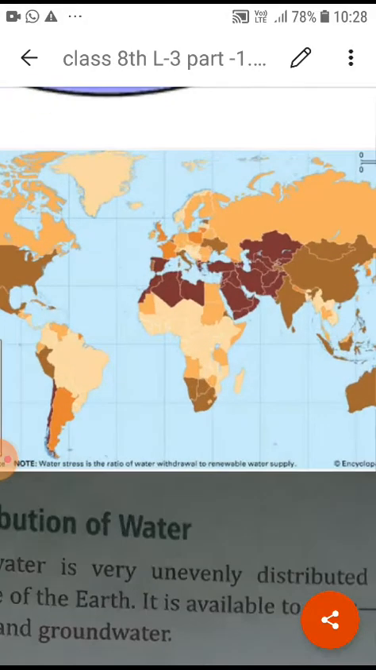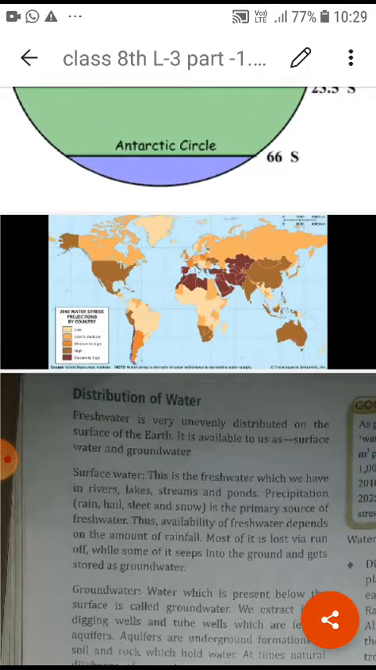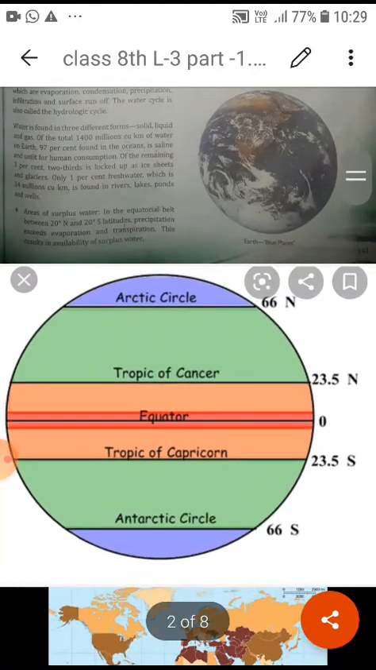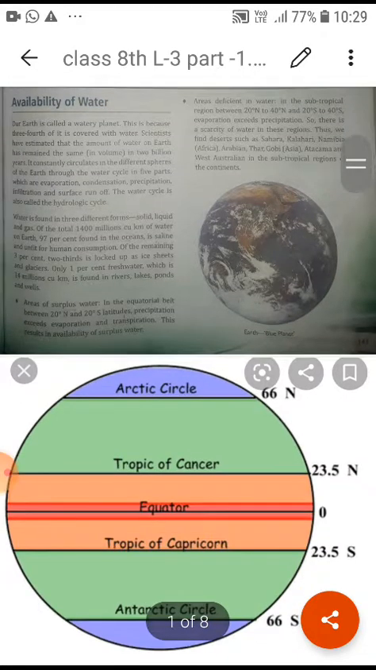So it means how the different countries are having different water stress projections by the countries till 2040, till this condition will come. So it is another one, we can understand this afterward also. First of all, you have to understand this portion, what is a water resource, how the water resources are available on the earth surface, how many percentage is available that is suitable for drinking water, which area of the earth surface is having the surplus water, and where is the scarcity of water.